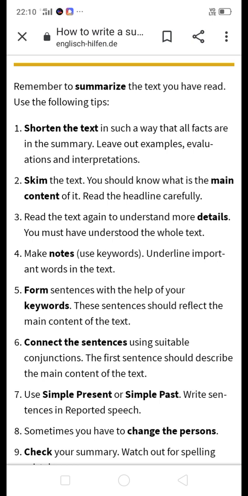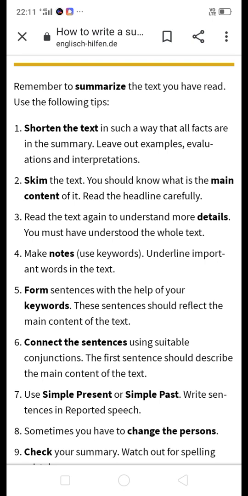Don't use direct speech, with commas or double inverted commas. Sometimes you have to change the person, for example from first person to second or third person, depending on the ideas.